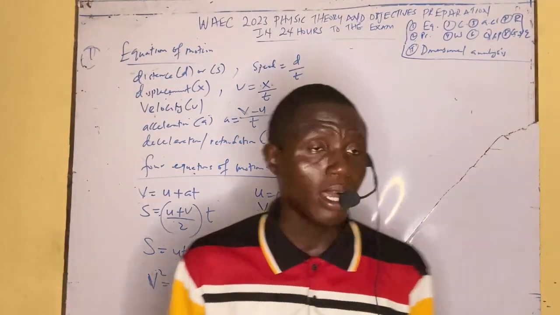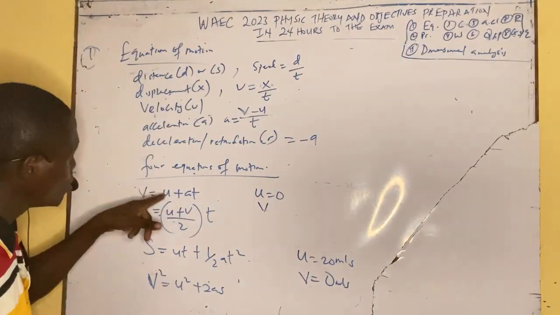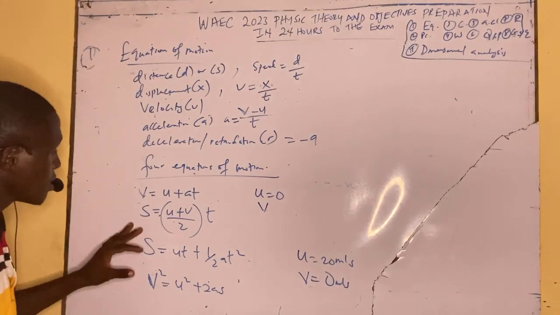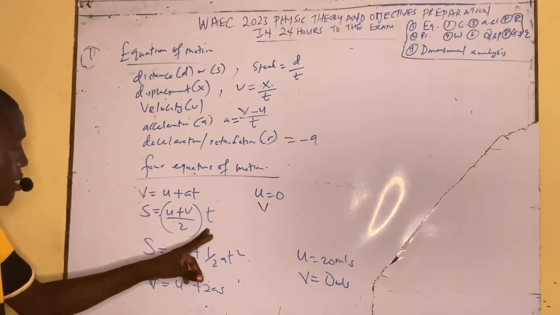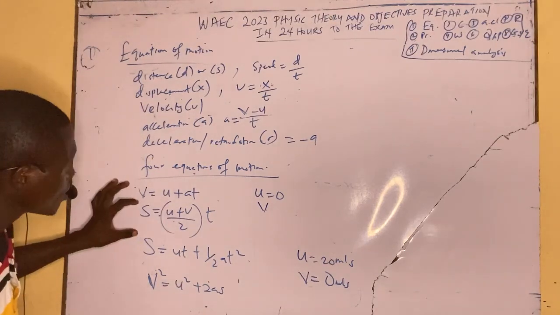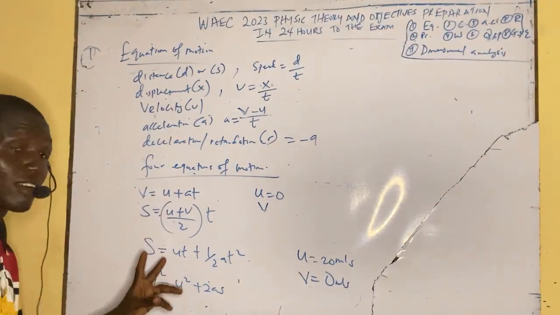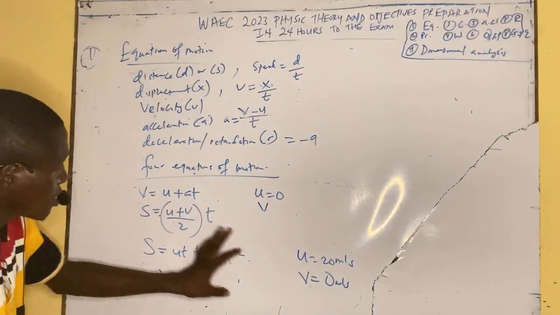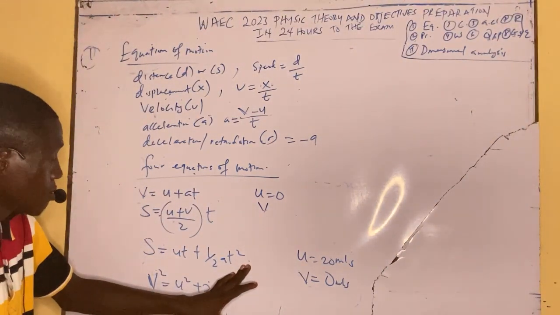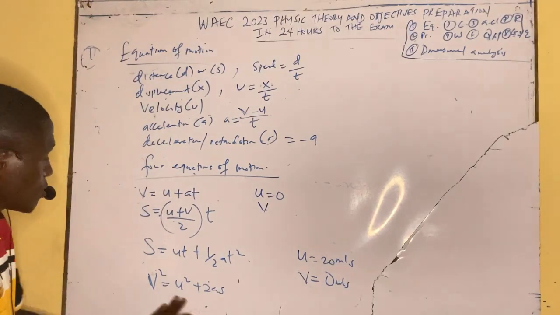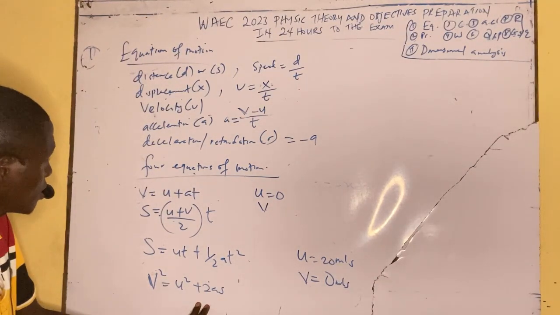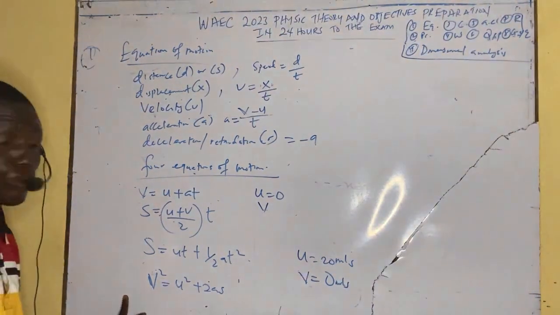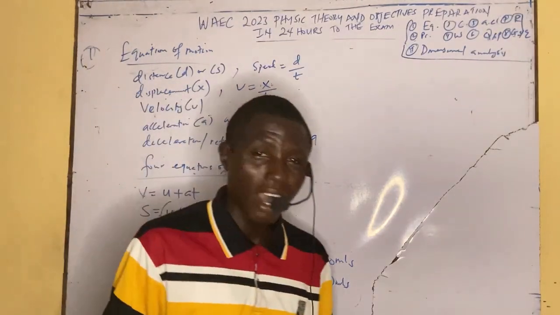If you are in a question where you are asked to calculate the velocity and you are given u, a, and then time, then use this formula. If you are not given acceleration and you are asked to calculate distance, and you are given velocity and initial velocity, you have to use this one. But if you have acceleration, you can use this distance formula. If we don't have the time, then you can use v squared equals u squared plus 2aS. So that's how these formulas work.